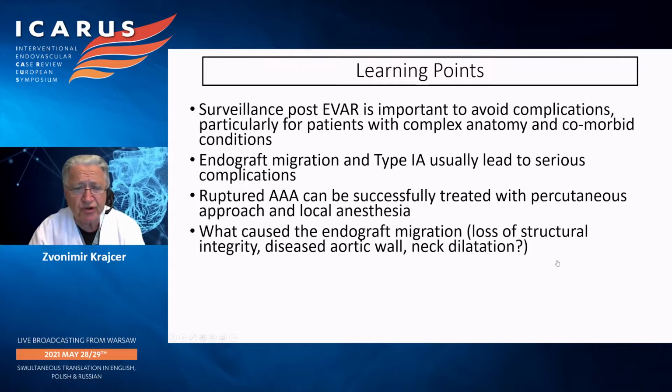Whether it was loss of structural integrity, such as breakage of the anchors or endoanchors that secured the graft in the infrarenal position, or it was due to a diseased aortic wall that continued to dilate and deteriorate over a period of time, is not perfectly clear. And obviously, this is open to discussion.